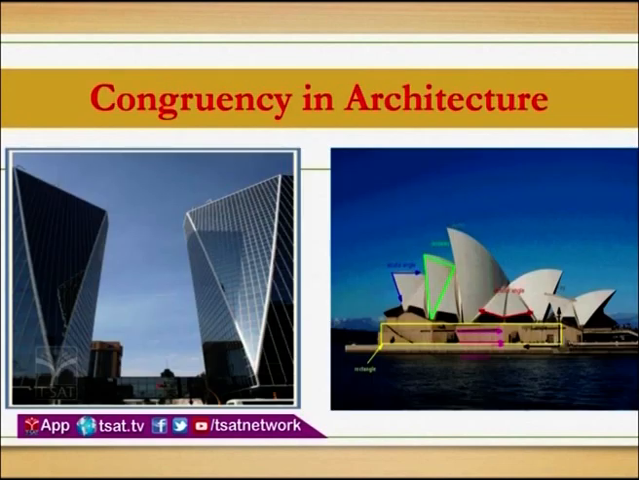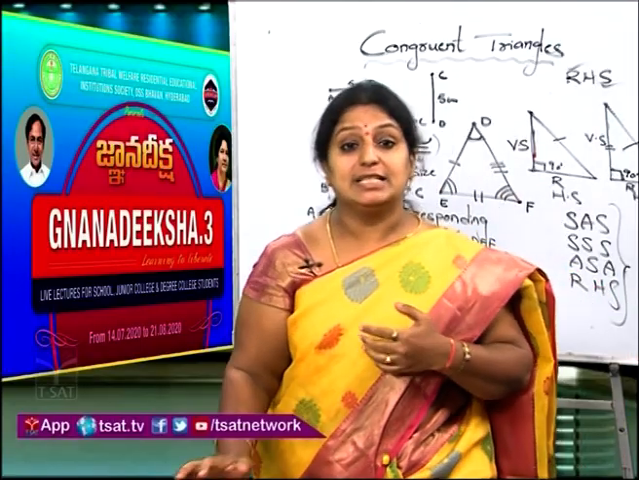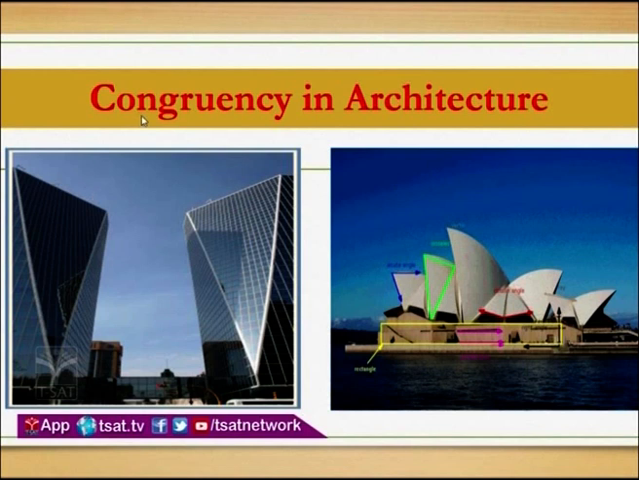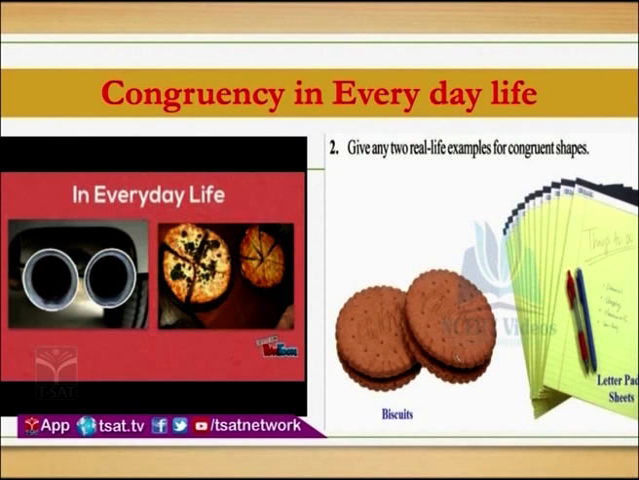Next, congruency in architecture. You see so many skyscrapers, right? If you go to city places, or go abroad, we can see skyscrapers. They use the congruency of triangles in constructing the buildings. And in architecture, you can see historical monuments. If you see any historical monument, the congruency concept is lying in that. Now next one is congruency in everyday life. Now observe the images that I gave. Cookies, books, pens or anything else if you take, they are congruent. So we are using congruency in our real life.